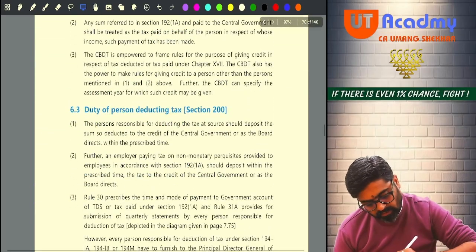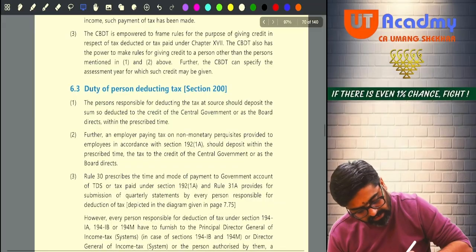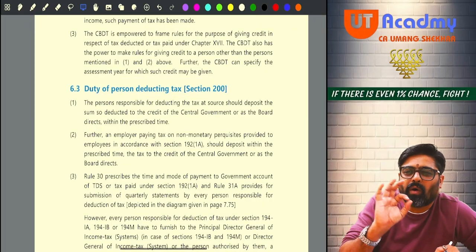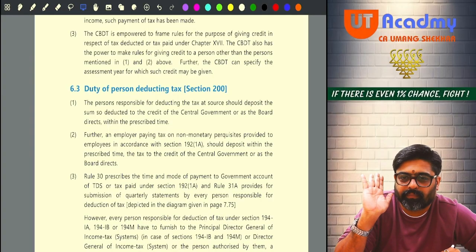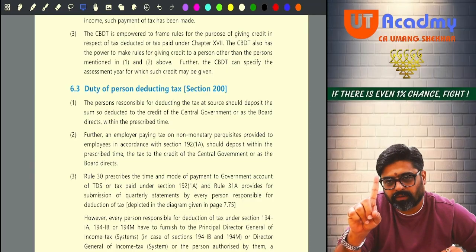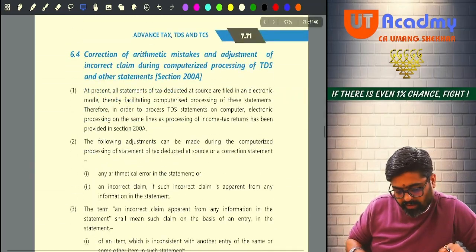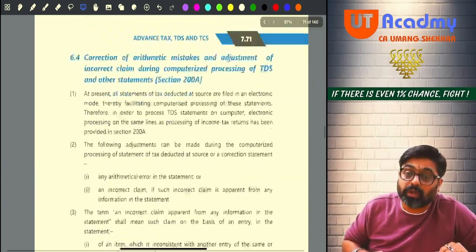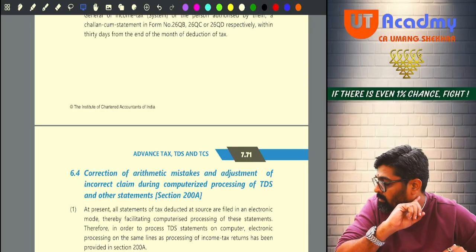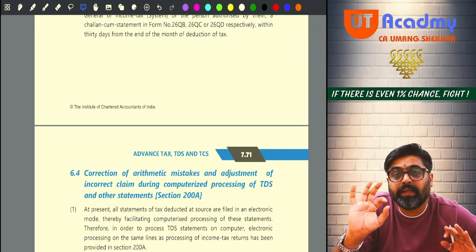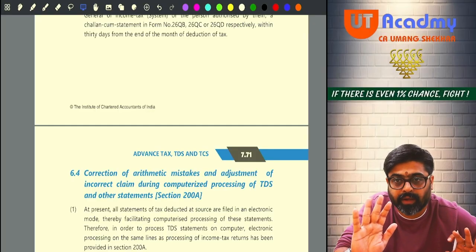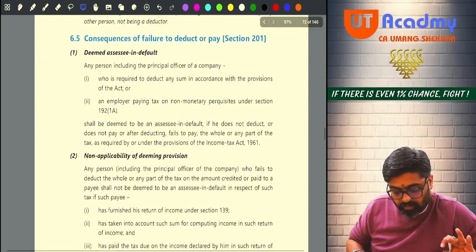And this section 200 is there. Now from here, all the procedural part is starting. And I told you for the procedural part, you only have to see one page. Only one page. And that I am going to tell you. Please don't touch all these things. I am telling you, otherwise you'll never be able to complete it. And these things are all procedural parts, never asked in your exams. So don't touch all these provisions.